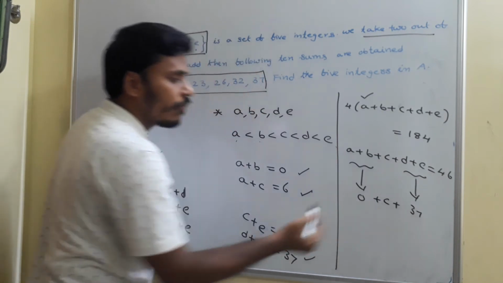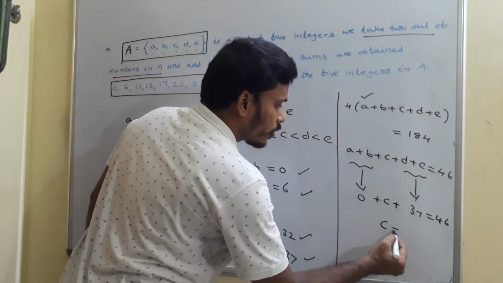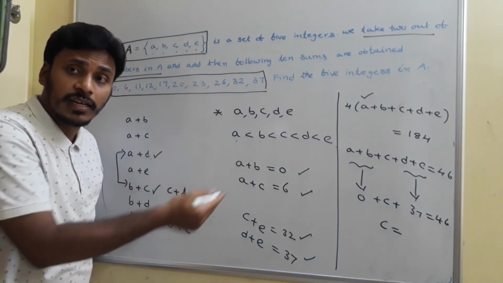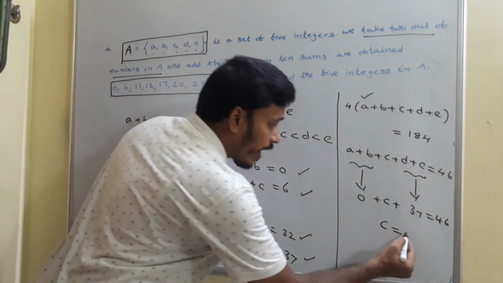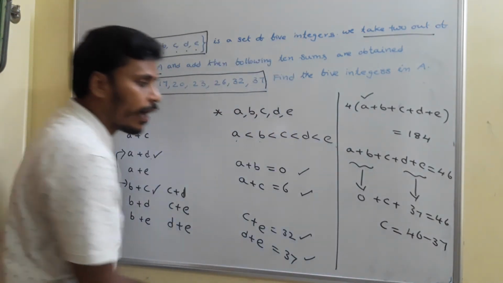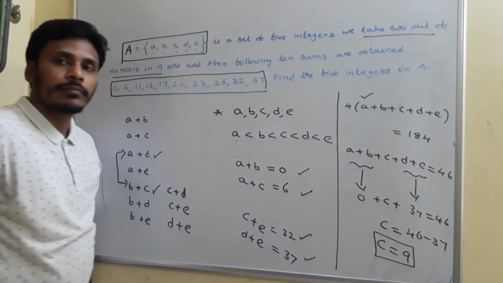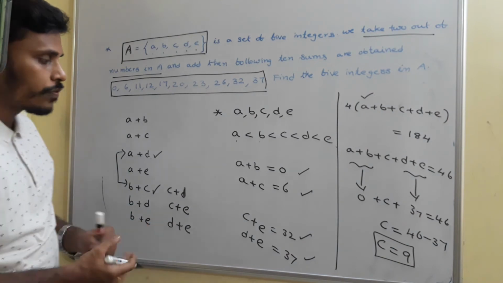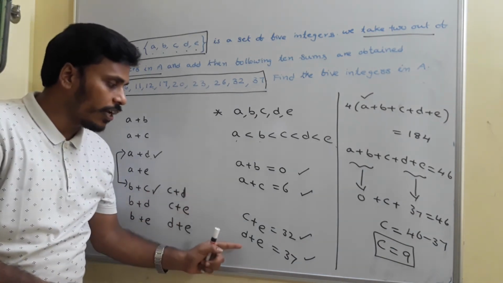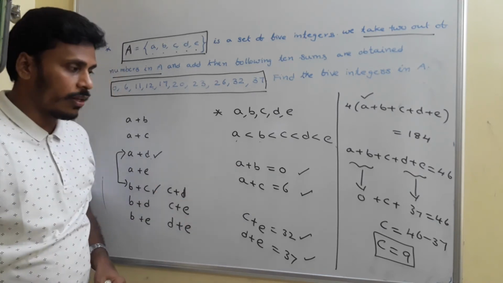So in between we have C. This is equal to 46. Send this 37 to that side. Then the value of C is simply 46 minus 37, and you will get that C is equal to 9. So at the end the value of C is 9. Use that value of C equals 9 in these relations to find E, to find D and all the remaining numbers.